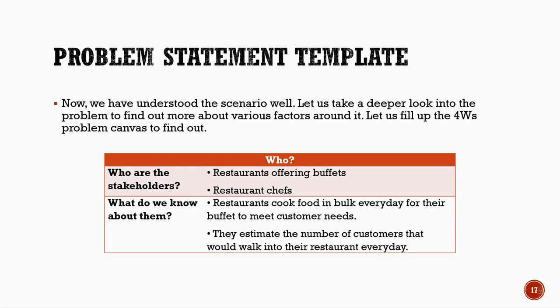By identifying the stakeholders and understanding their situation, we can move closer to developing an AI-based solution that helps reduce food wastage and improves restaurant efficiency.